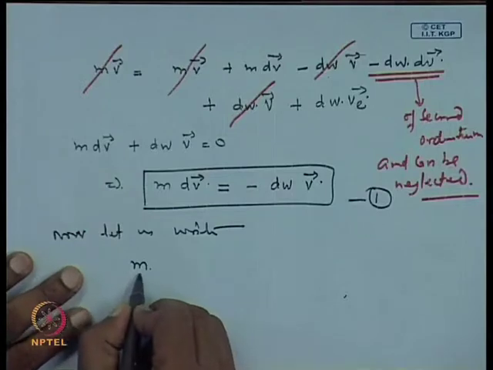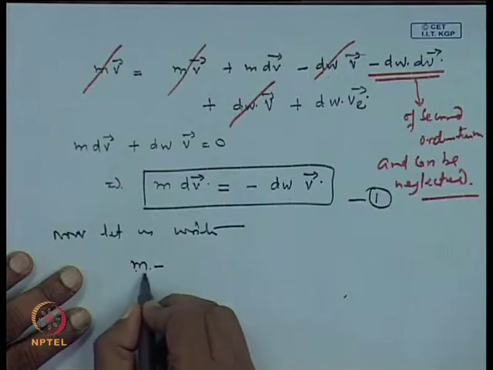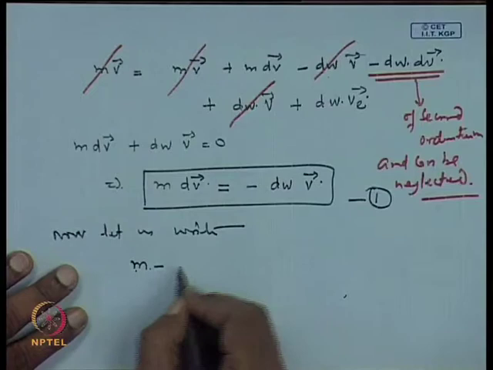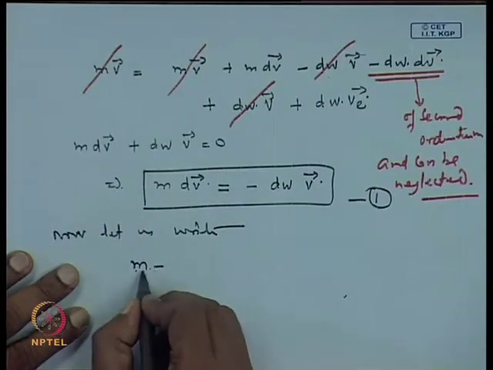We know the mass of the rocket is m. So, if a mass w is ejected from this, the mass of the rocket will change. So, at time t we assume that the mass of the rocket is m.